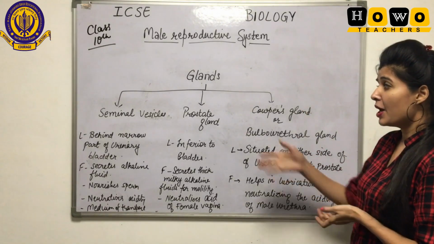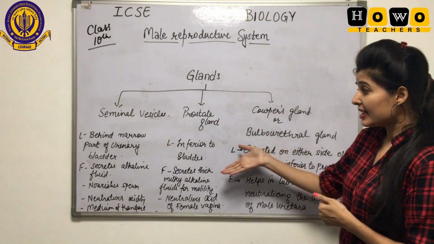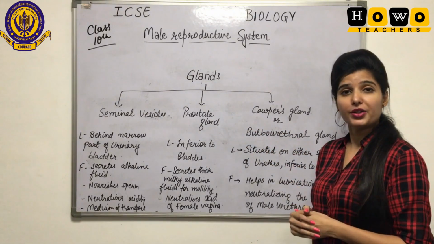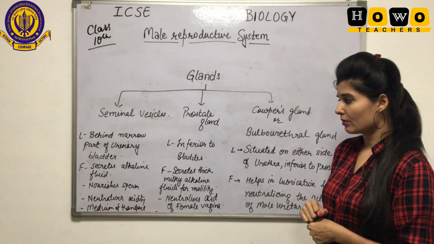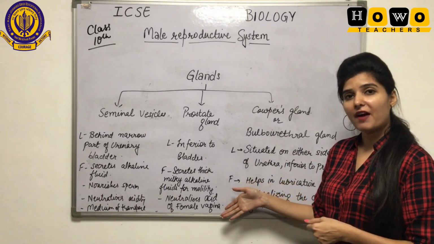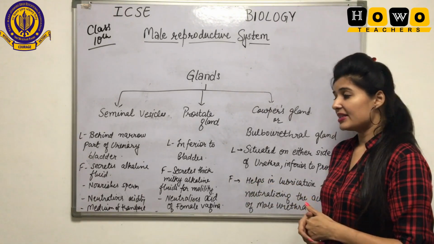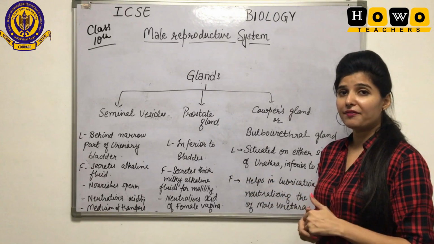Let us see prostate gland. It is located inferior to the bladder. The function is that it secretes the thick milky fluid.